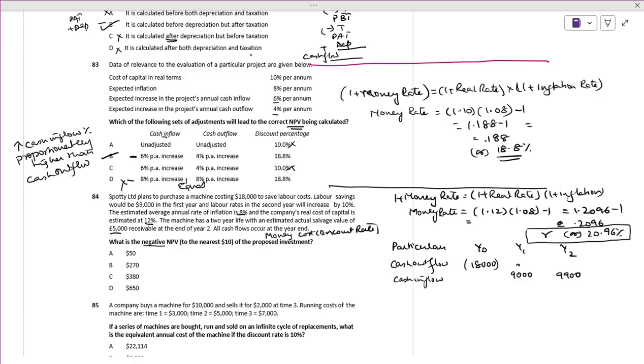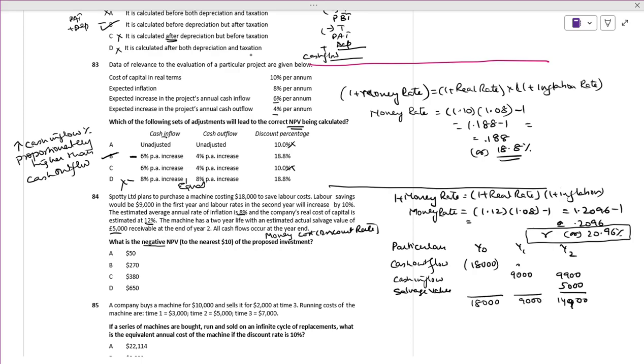How much is the salvage value? They have estimated a salvage value of 5,000 in year 2. Nothing else is there. So year 2 comes to 14,900. Year 1 is 9,000, and the outlay is 18,000.